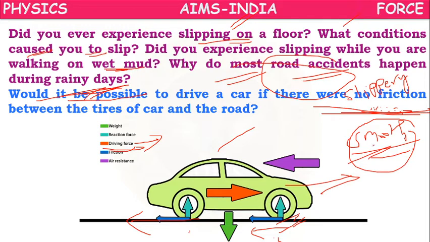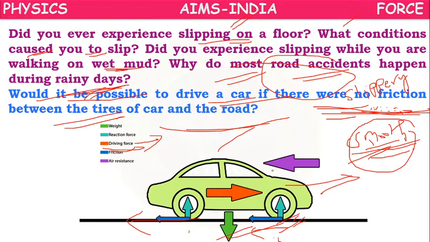So when the surface becomes smooth, only then road accidents happen. Now the question is, would it be possible to drive a car if there were no friction between the tires of the car and the road? It is highly impossible, because only when the friction is somewhat reduced are we observing road accidents. If there is no friction, it's highly impossible to move or drive on the road.